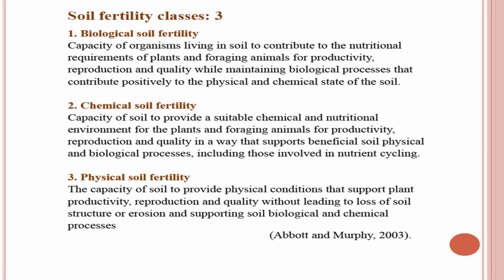For example, soil pH. If you make a change in soil pH, the nutrient availability changes. We know that phosphorus availability is maximum between 6.5 to 7.5 pH. If soil pH is 8.5 or more, and we reduce the soil pH, it will increase the nutrient availability. That means, by manipulating, changing or managing the chemical property of the soil, we can increase nutrient availability in the soil. So, this chemical property of the soil is very, very important.